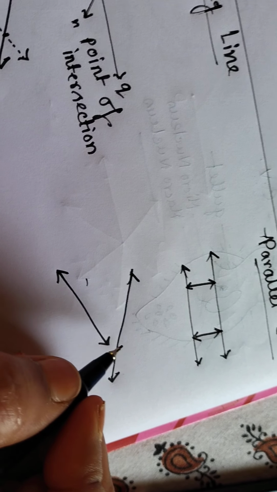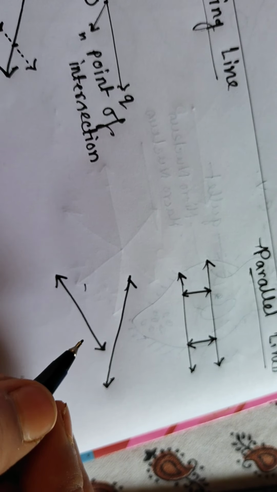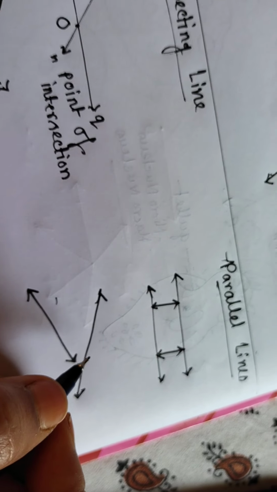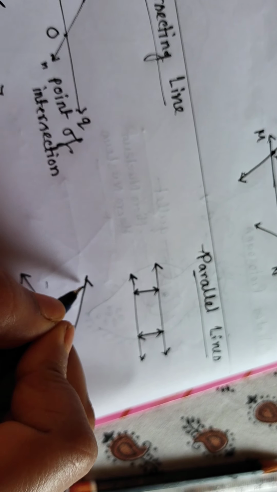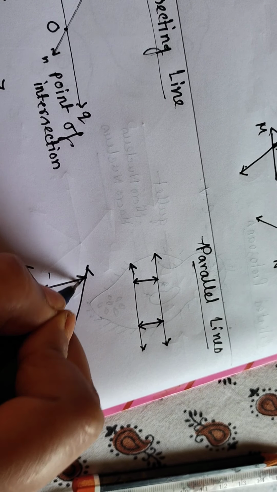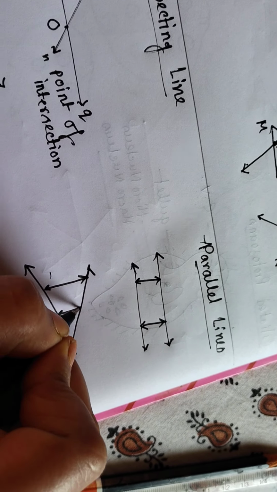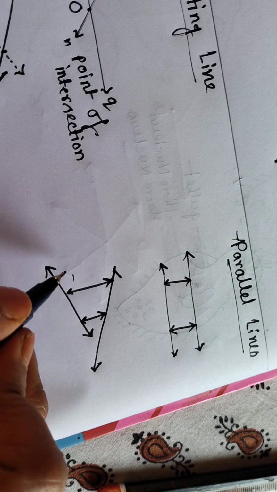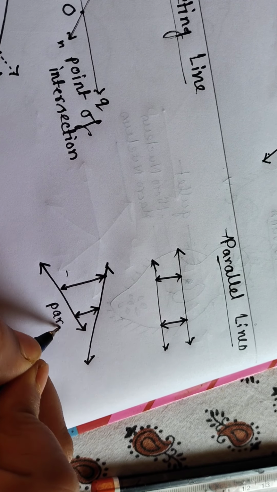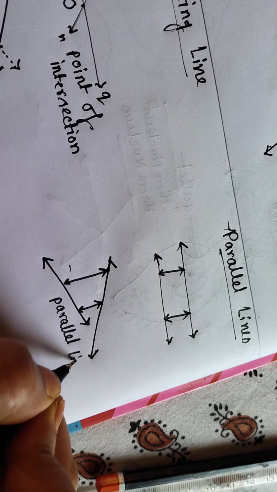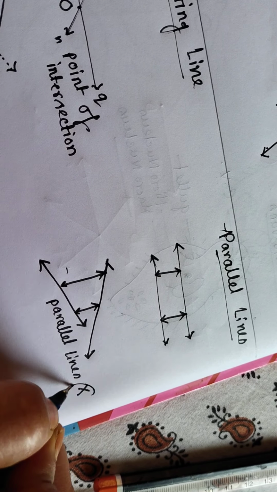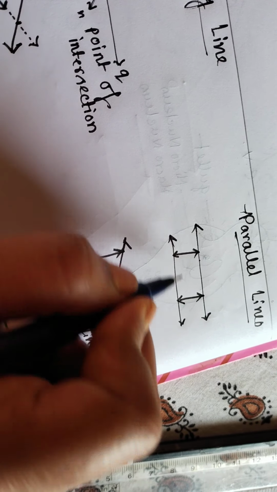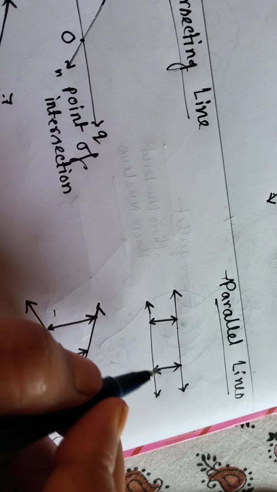Suppose these two lines are also present in the same plane and there is no common point between them right now, but they are not parallel lines. Why? Because the distance at this point is that much and at this point it is like that. So this will not be designated as parallel lines. This is parallel lines because the difference between these two lines is similar throughout the length. So these will be called parallel lines.